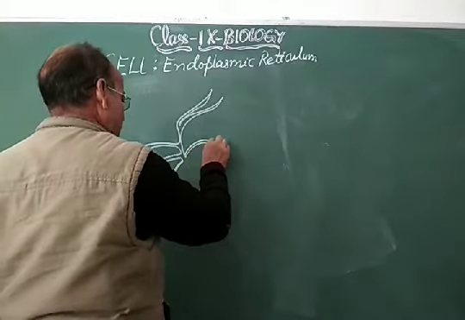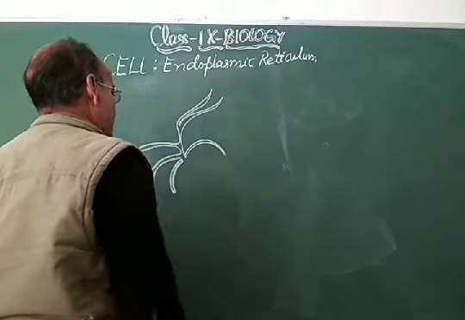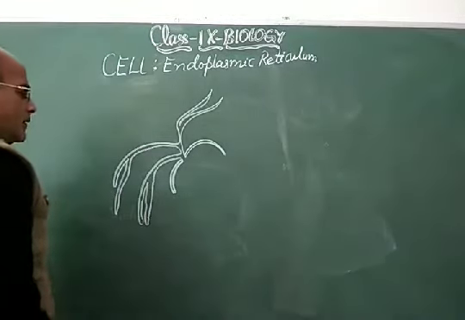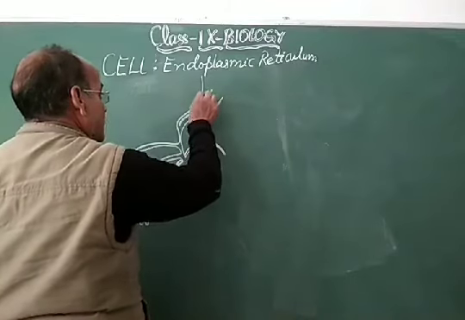This is the nuclear membrane, so the nuclear membrane gets connected with the endoplasmic reticulum, and this endoplasmic reticulum is of two types,